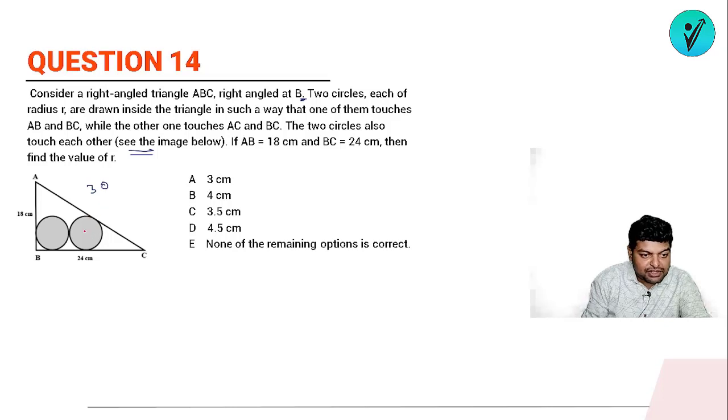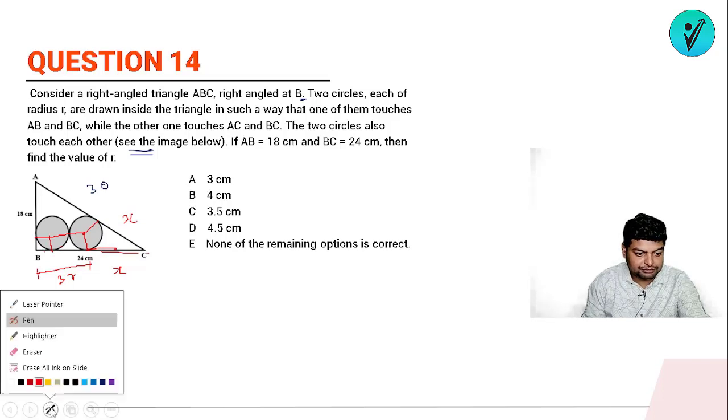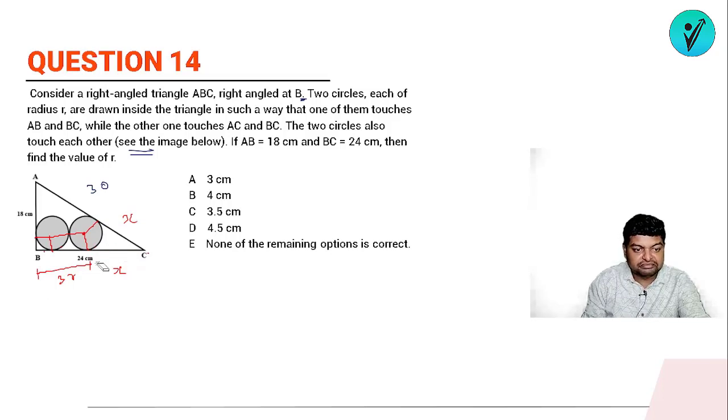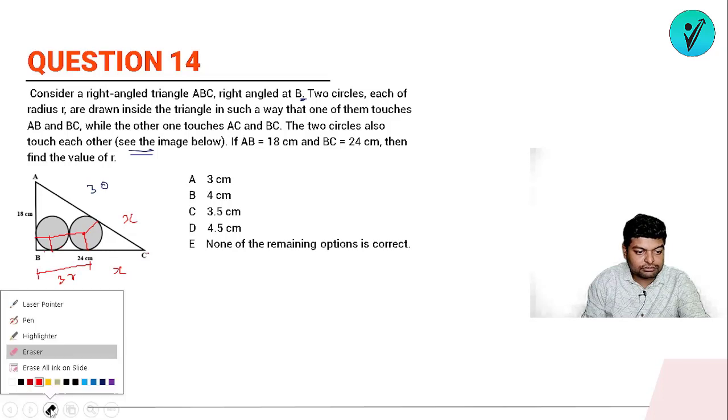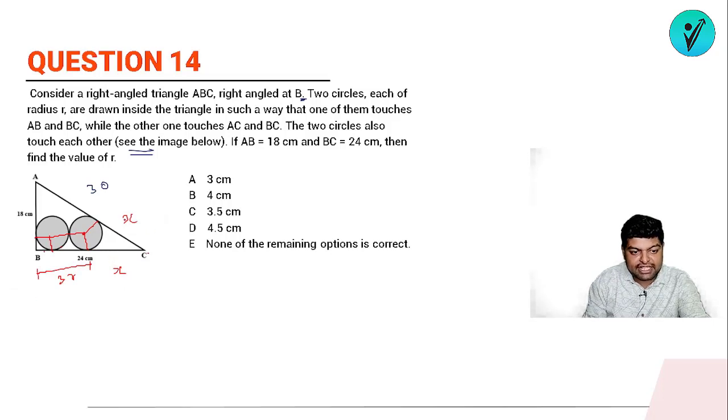Suppose I'm using this pen, so this is the center, suppose this is r. Okay, so this will also be r. If I'll connect this, okay, so this is r, this is r, so total this length will be what? This length is total 3r. Suppose this is x, so this will also be x. चलो ऐसा दिख जा रहा है. Suppose this value is x, then this value is also x.